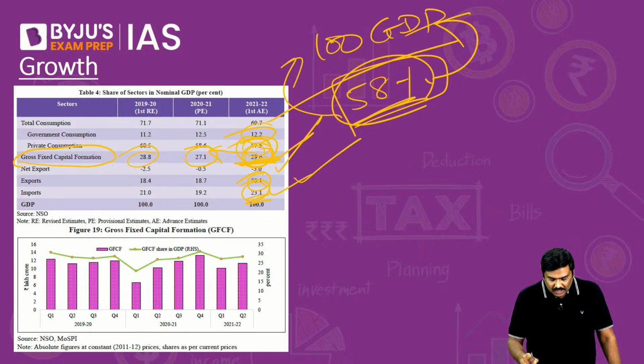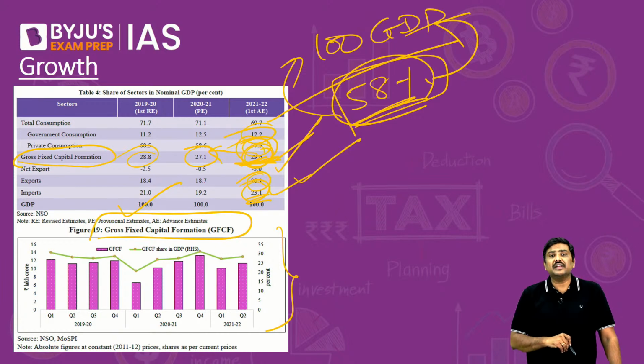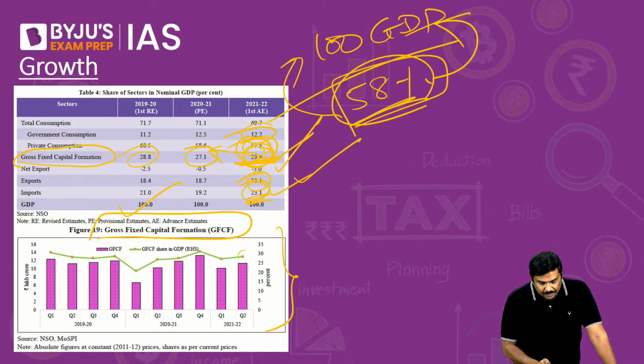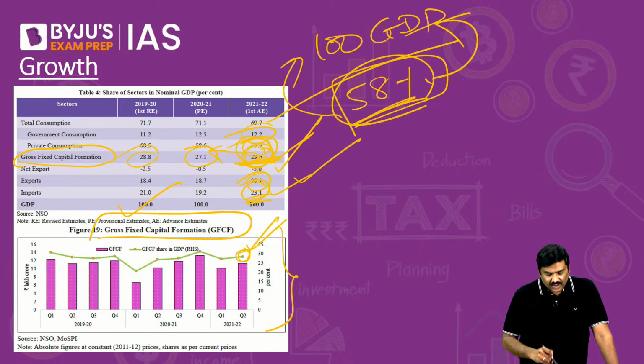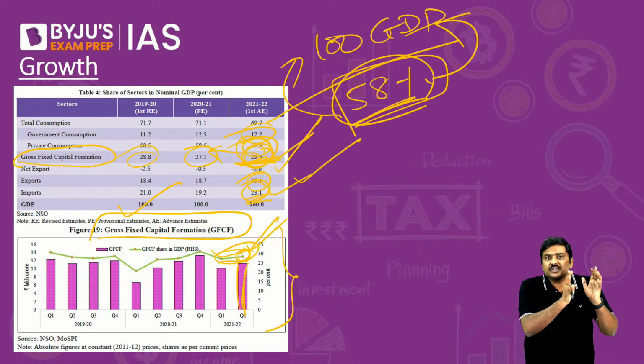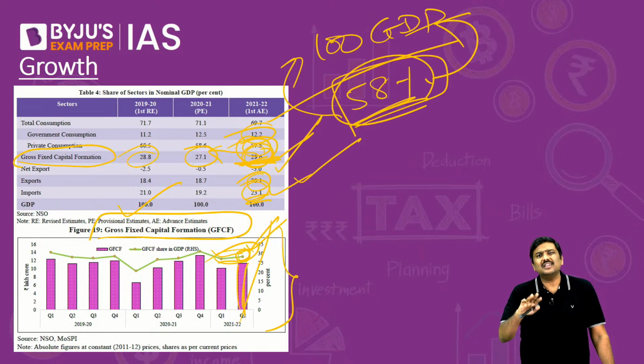So these are some of the important points. Just have a look at gross fixed capital formation here. It is growing at a very, very fast pace. You can see the growth rate here, and this green line represents how much gross fixed capital formation is out of the total GDP value, in terms of percentage.